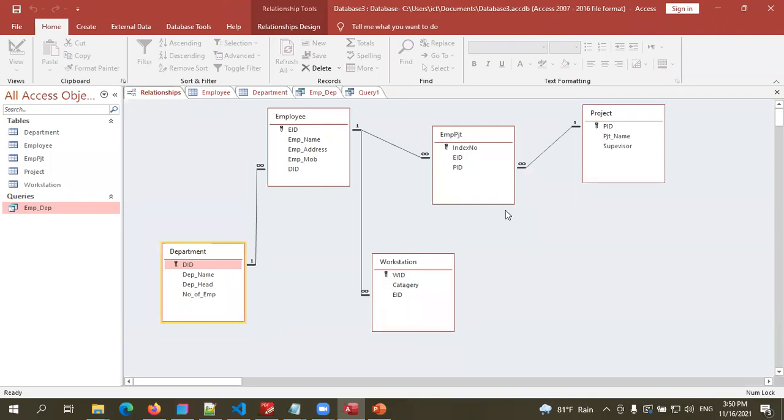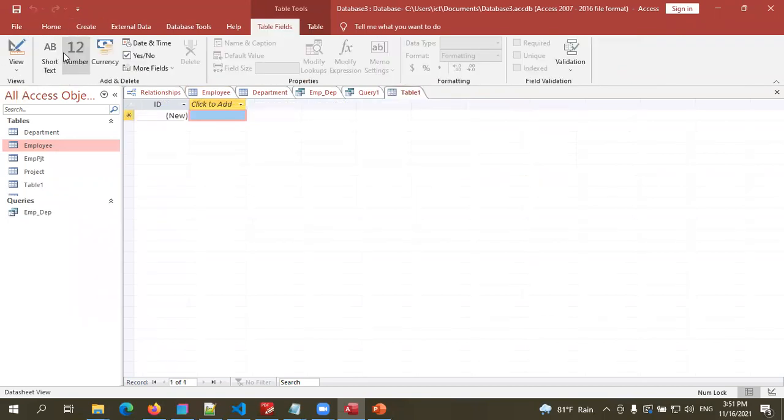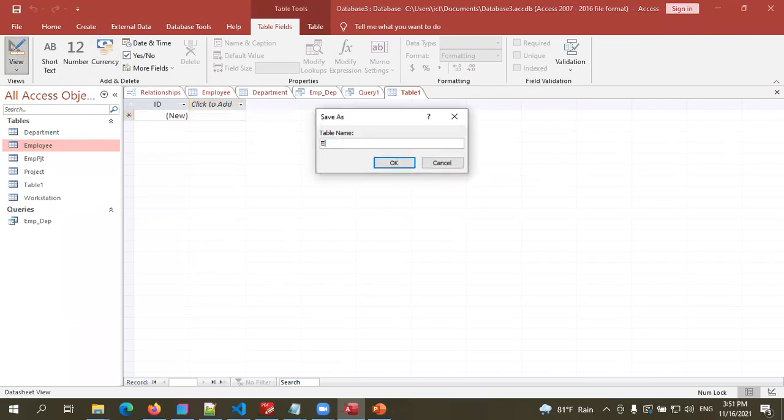Again, when you're going to design queries, there are some other additional rules. We are going to learn about query designs next day, right? Okay, before that, in employee address, here you can see E1, E2 like that. So now I'm going to create a new table for this example. Create table, and I'm going to name it as example.